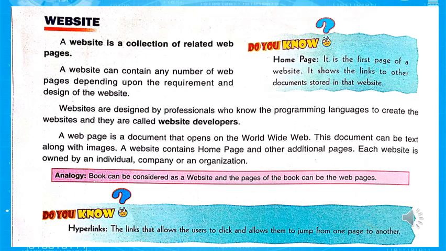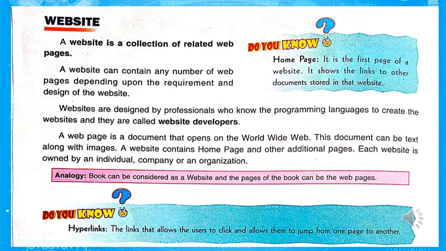But do you know what a home page is? The home page is the first page of a website. It shows the links to the other documents stored in the website. Okay, but a web page is a document that opens on the World Wide Web. These documents can be text along with images.